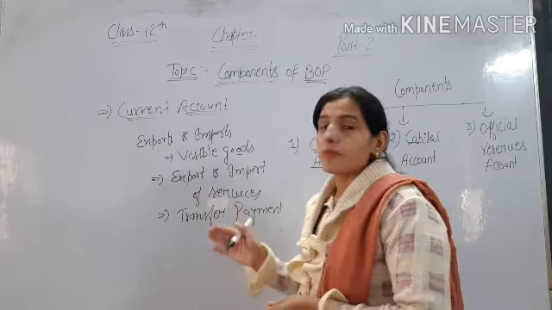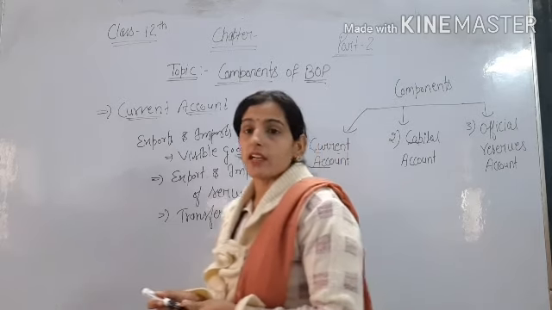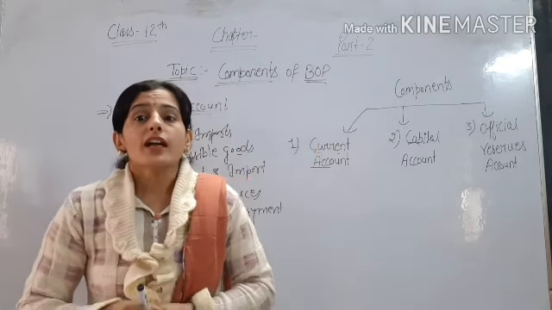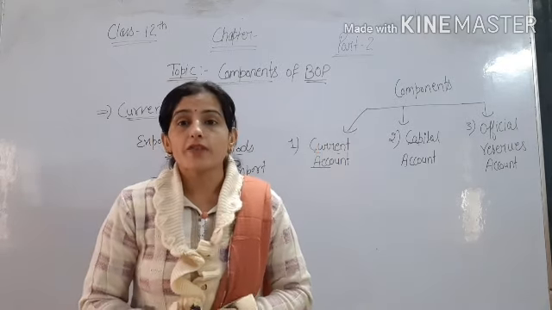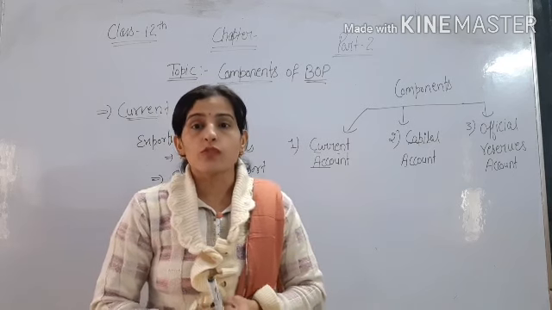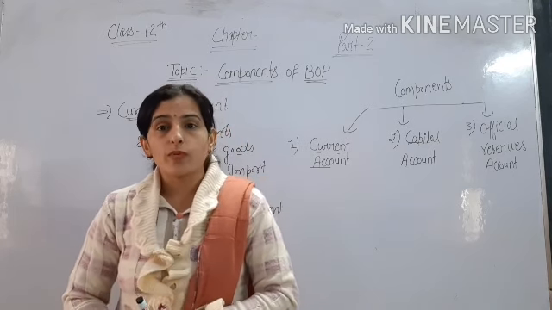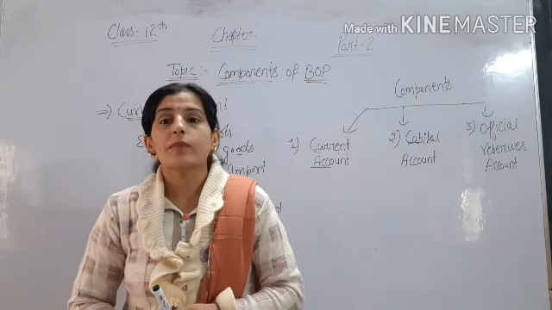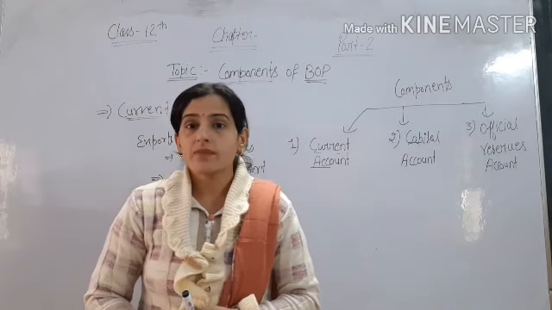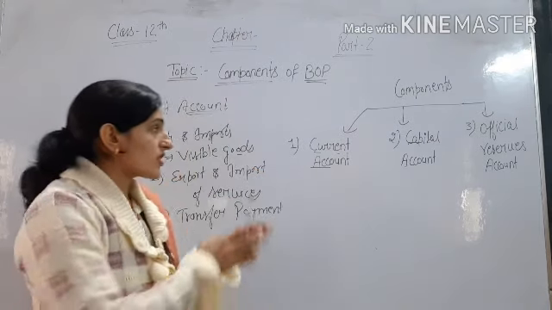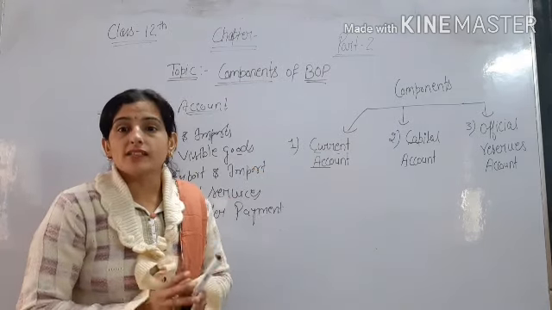So these types of things are included in the current account. So what is the current account? Current account is that account in which export and import of goods, export and import of services and transfer payments are recorded.